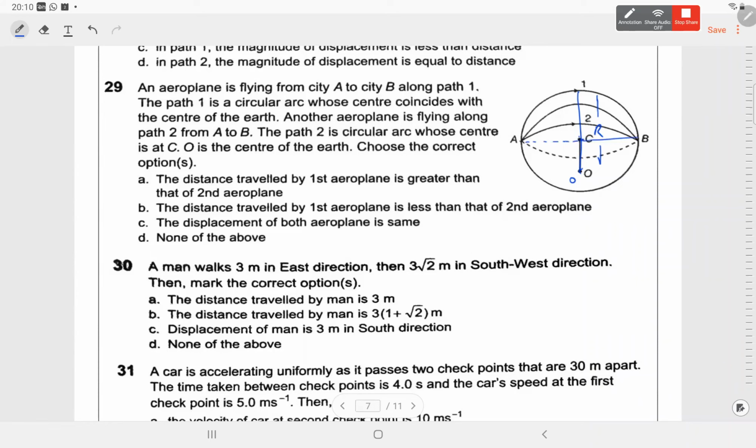Now choose the correct option. First seems right, distance traveled. Obviously, if you compare these two lines, this is a shorter one and this is a bigger one. There is not much to do here. 1 is greater than 2. Distance traveled is less, not at all. The displacement of both aeroplanes is same. That's also correct. A and C are correct.